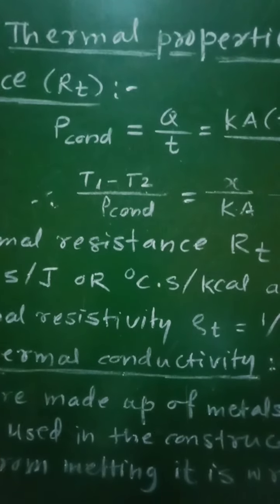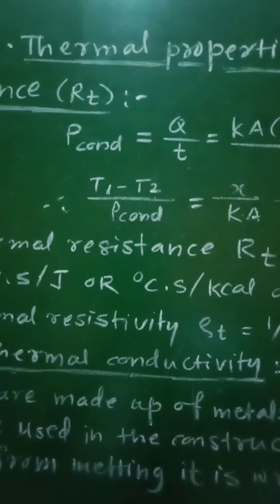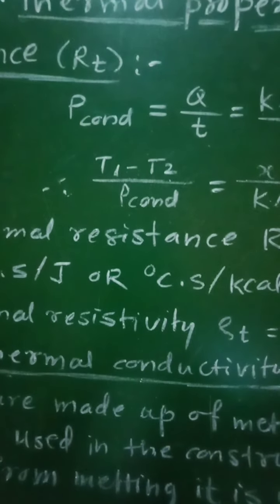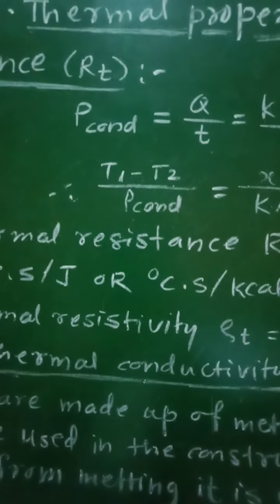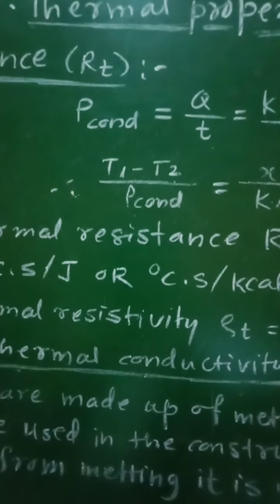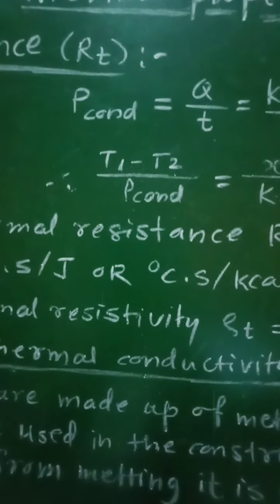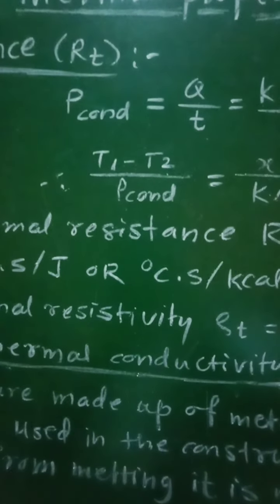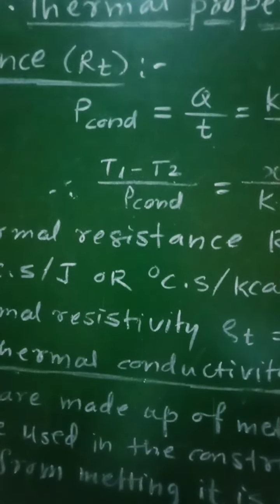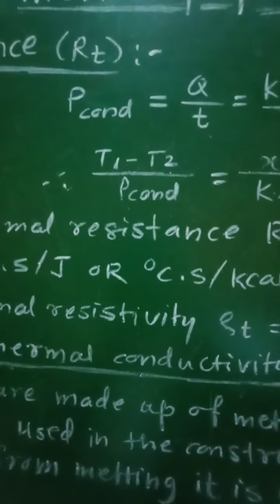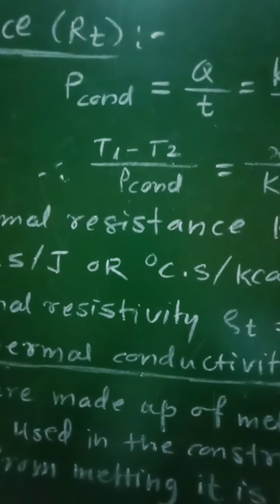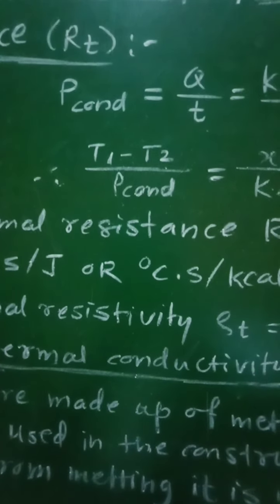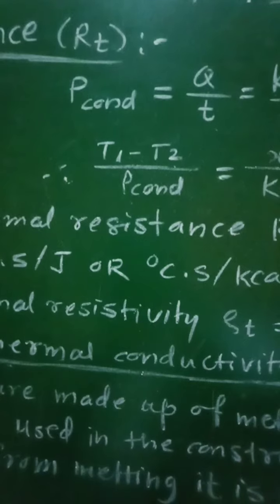If any material conducts heat energy readily through it, then that material is called a good conductor or thermal conductor, so it has a high value of coefficient of thermal conductivity K.